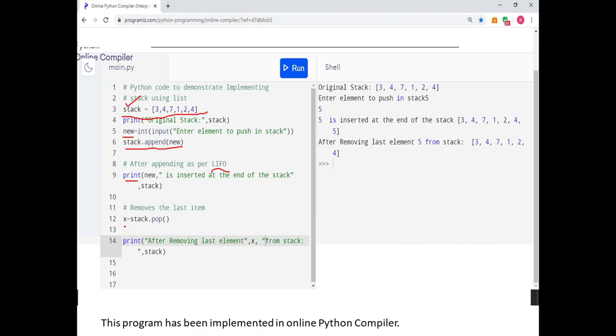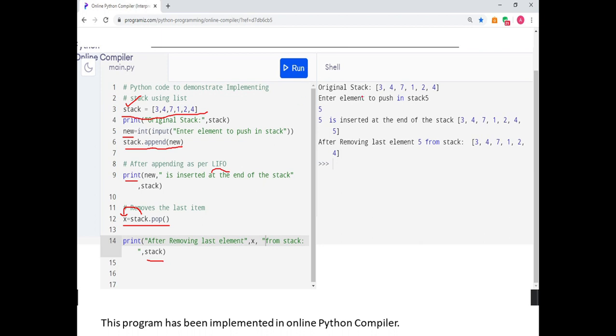Now if I want to pop, I just use stack.pop. I just stored stack.pop in X just to show in the output which element has been popped out. Otherwise, it is not necessary. You can just say stack.pop and print what is left in the stack.